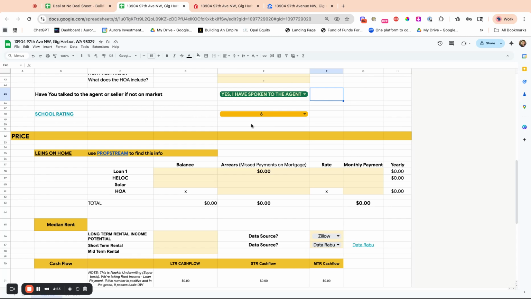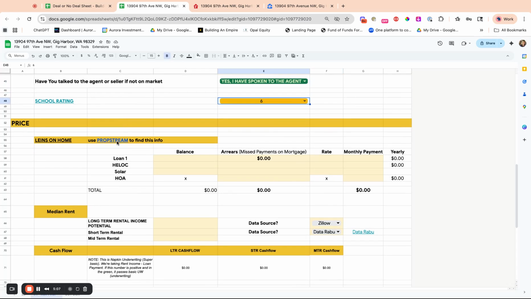We talk about the importance of school ratings. Usually the higher the school ratings, the less slumlordy and ghetto, and more investors would like it. So we have the school rating here, liens on home. We want to use PropStream for this information.